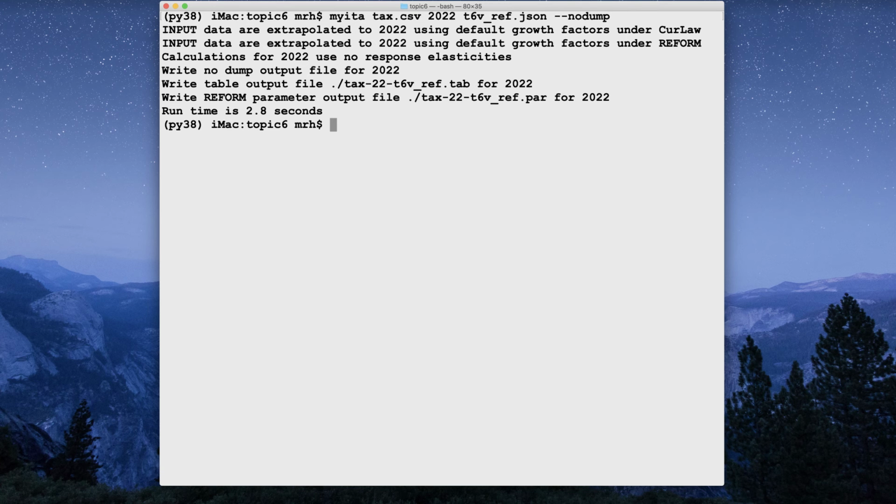Okay, so the key thing that we want to look at, since we're focusing on the aggregate results of the reform, is the table output. So I'm going to copy the name of the file that the model wrote the table output into. I'm going to highlight it and copy it to the clipboard. And then I'm going to look at it.